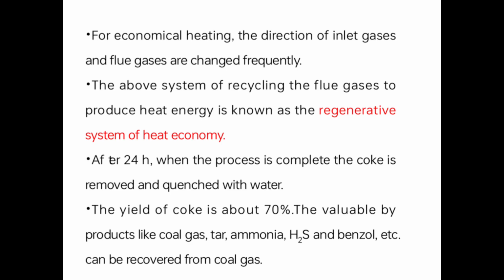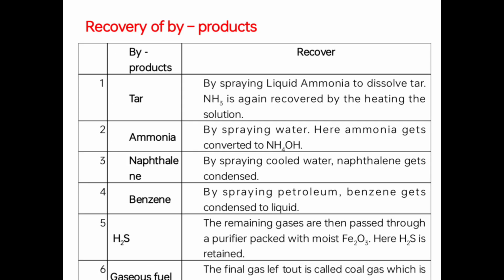After 24 hours, when the process is complete, the coke is removed and quenched with water. The yield of coke is about 70%. The valuable by-products like coal gas, tar, ammonia, H2S, and benzol, etc., can be recovered from the coal gas. Recovery of by-products: tar, ammonia, naphthalene, benzene, hydrogen sulfide, and gaseous fuel. Tar is recovered by spraying liquid ammonia to dissolve the tar, and ammonia is again recovered by heating the solution.